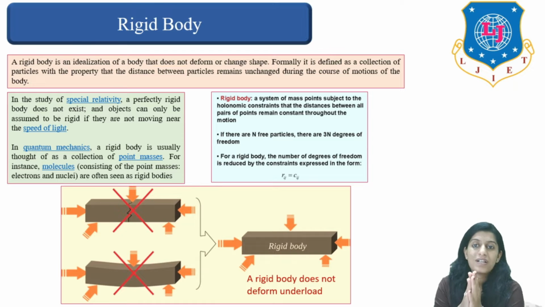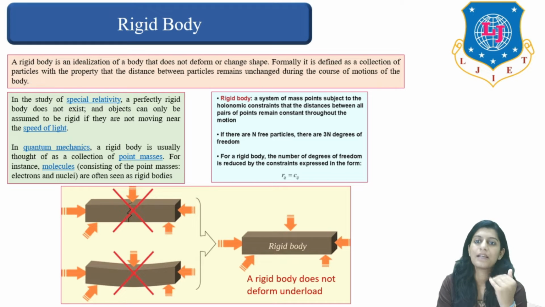So this is what a rigid body is termed as. Now simply if we consider a rigid body, whether it is at rest or in motion, it should not change its original shape.